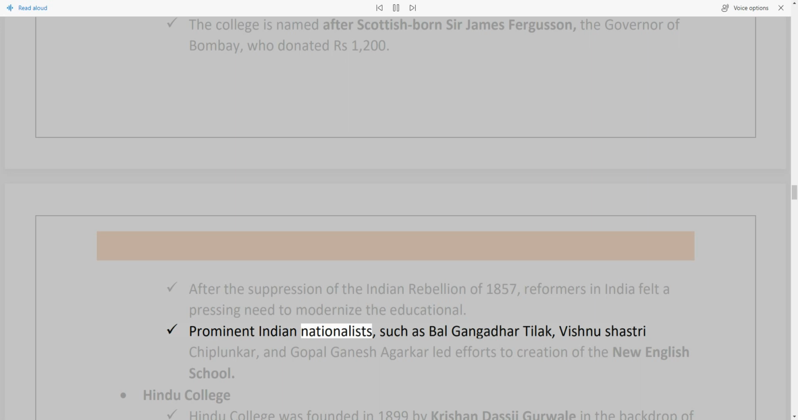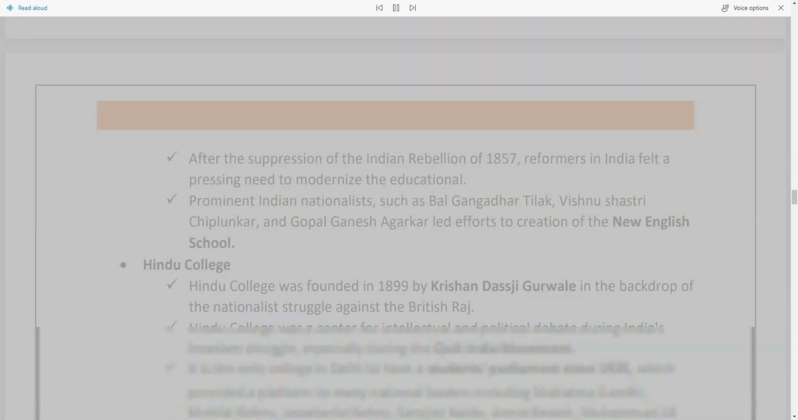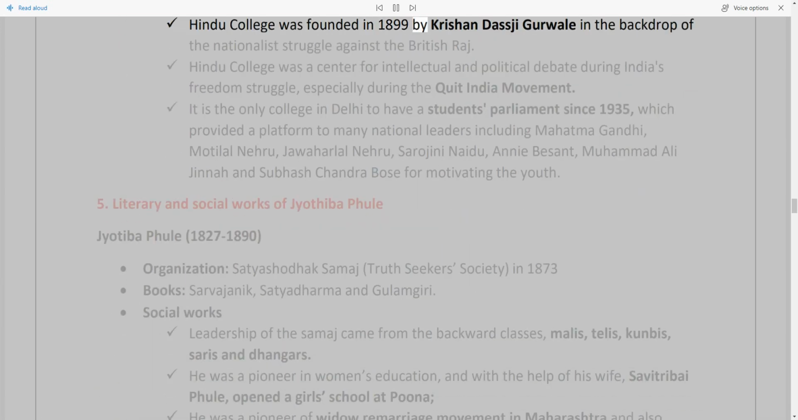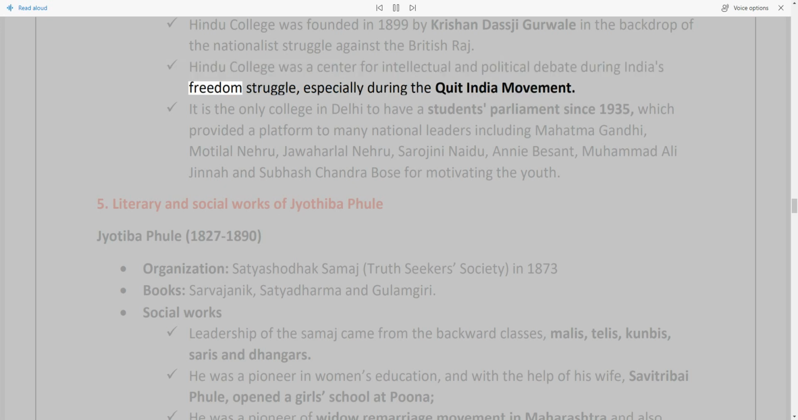Prominent Indian nationalists, such as Bal Gangadhar Tilak, Vishnu Shastri Chiplunkar, and Gopal Ganesh Agarkar, led efforts to create the new English school. Hindu College was founded in 1899 by Krishan Dasji Gurwale in the backdrop of the nationalist struggle against the British Raj. Hindu College was a centre for intellectual and political debate during India's freedom struggle, especially during the Quit India movement.